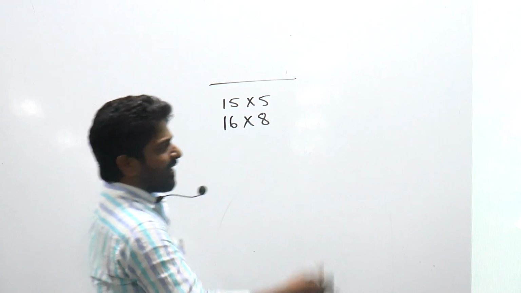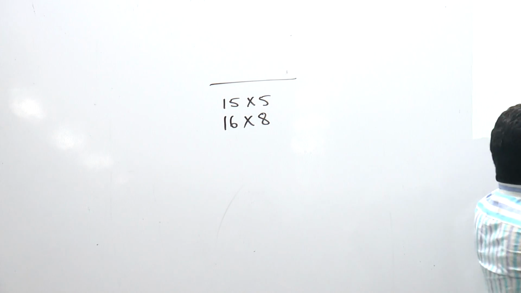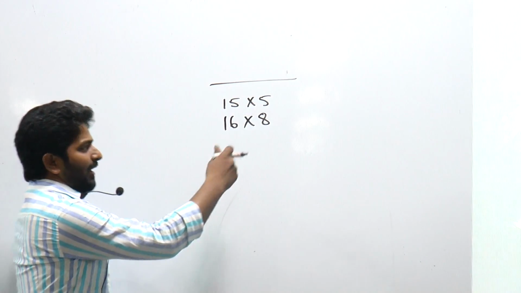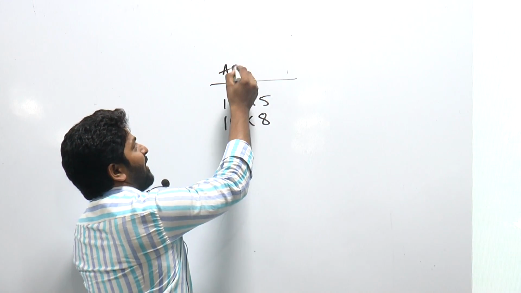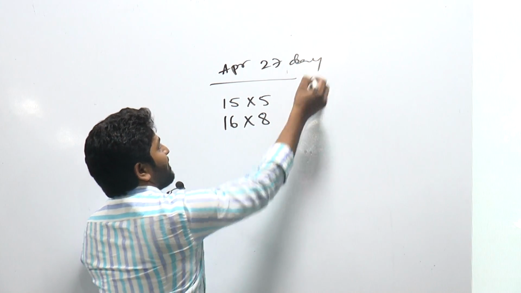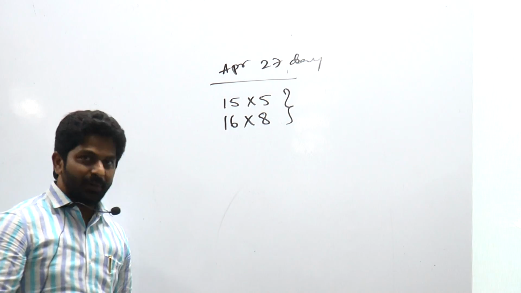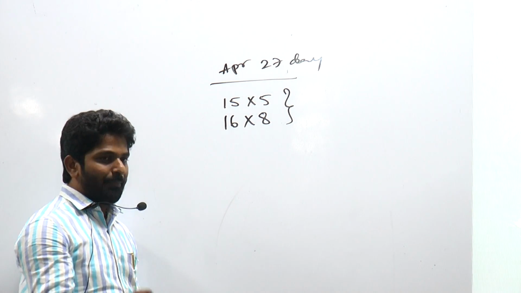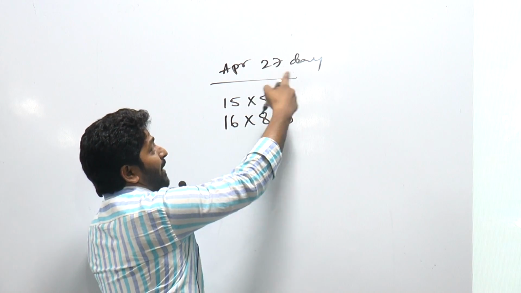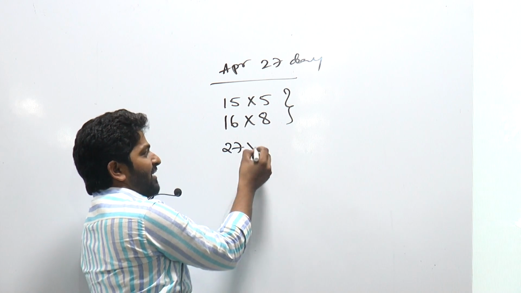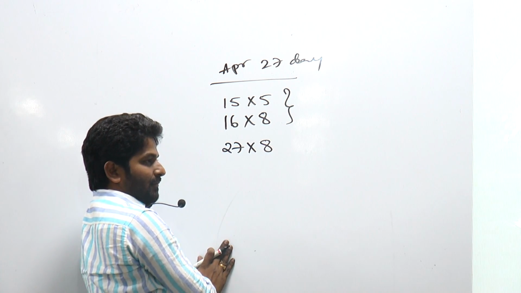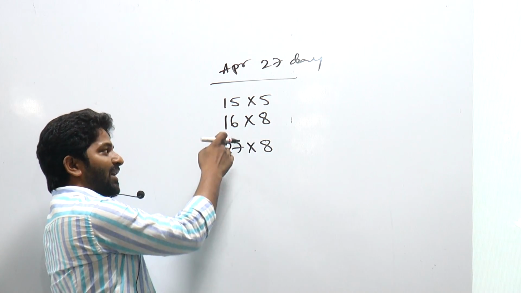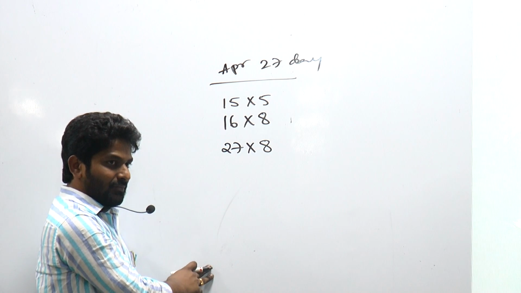And look at your options. Here also options are very nearby. April 27, 28, 29, 30 and so on. So let me calculate it for April, 27 days. And in April also it will give 8 mangoes every day. If it is for the 27th day of April, 27 into 8. So in total I will write 16 8 times plus 27 8 times. I will write it as 43 8 times. Is that okay?